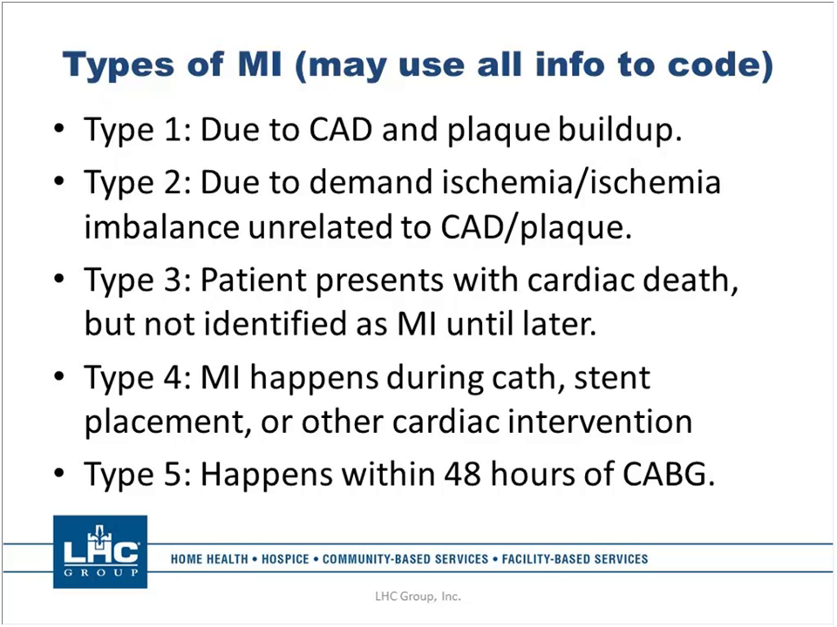And it is due to coronary artery disease and plaque buildup, which causes, of course, acute ischemia or a blockage and prevents the circulation to a particular part of the heart and causes the acute MI. A type 2 MI is due to demand ischemia or an ischemia imbalance that is unrelated to coronary artery disease or plaque. And this just basically could be a supply and demand situation. Patient needed more oxygen, they didn't get it, so they had a heart attack.